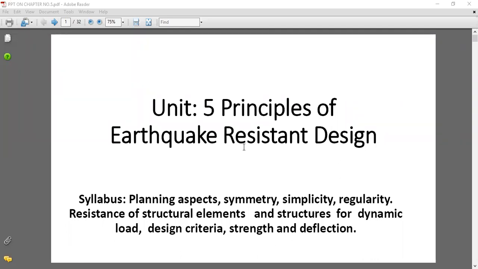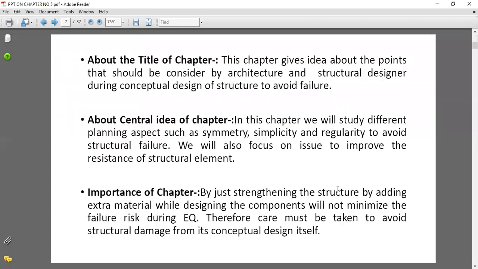Whatever these aspects, they are useful to make our building an earthquake resistant building, and such principles are written here: symmetry, simplicity, regularity. For the structural elements, we have to increase their strength and deflection capacity, as well as the design criteria. By increasing the strength and the design criteria, we will achieve a building that is earthquake resistant. Okay, such points we'll discuss in this unit number 5, that is the principles of earthquake resistant design.